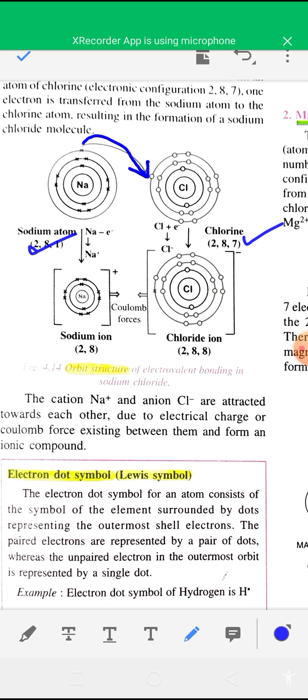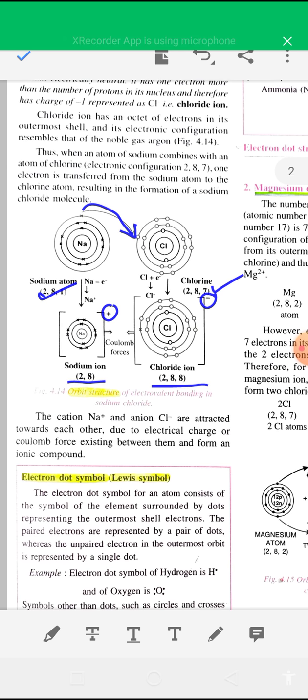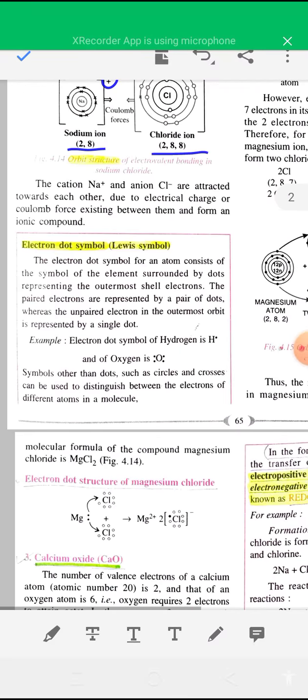It transfers its 1 electron to the valence shell of chlorine, and after transferring, sodium becomes a Na+ cation and chlorine becomes a Cl- anion. The electronic configuration of the sodium ion becomes 2, 8, and the chloride ion is 2, 8, 8. Both ions become stable due to a stable electronic configuration. After formation of these oppositely charged ions, they combine together by a strong electrostatic force of attraction. This is the orbital structure.